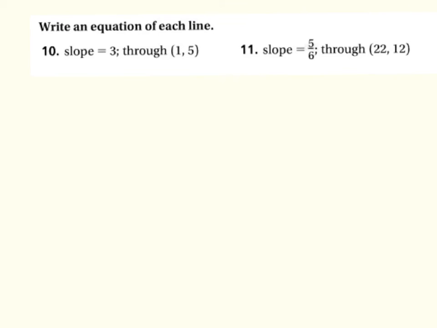Okay, next we're writing an equation of each line, and we're doing this in point-slope form. So point-slope form, that is y minus y1 equals m times x minus x1. So I label my point as x1 and y1. It gives me my slope, so I have the three things that I need. I have an x-coordinate, y-coordinate, and my slope. I just need to plug them in.